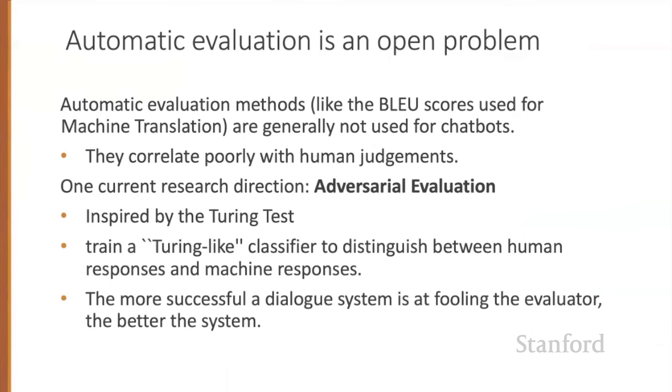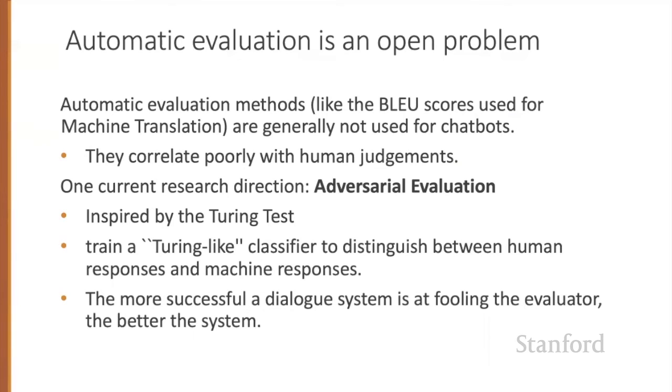Automatic evaluations like the BLEU scores used to evaluate machine translation, for example, are generally not used for chatbots, since BLEU scores correlate poorly with human judgments on chatbots. Developing possible automatic evaluation metrics is an open research problem.